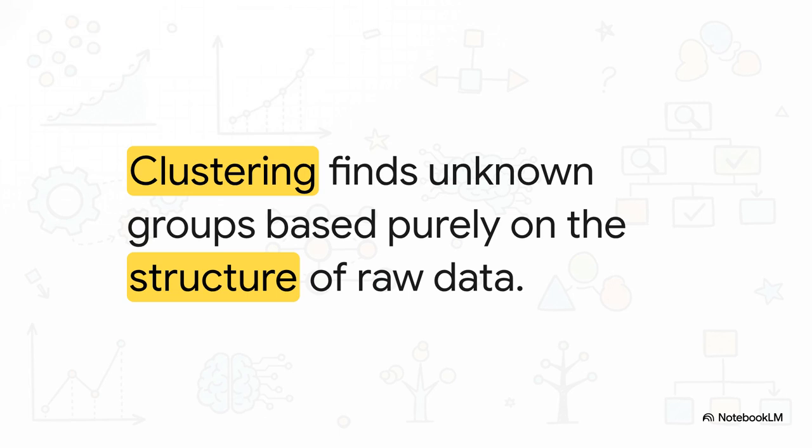Before we go any further, we absolutely have to clear up a distinction that trips a lot of people up. Classification requires training data with known, true labels. It is strictly supervised. Clustering, on the other hand, finds unknown groups purely based on the underlying structure and similarity of the raw data. It is completely unsupervised. You don't tell the algorithm what the groups are, it explores the data and it tells you.